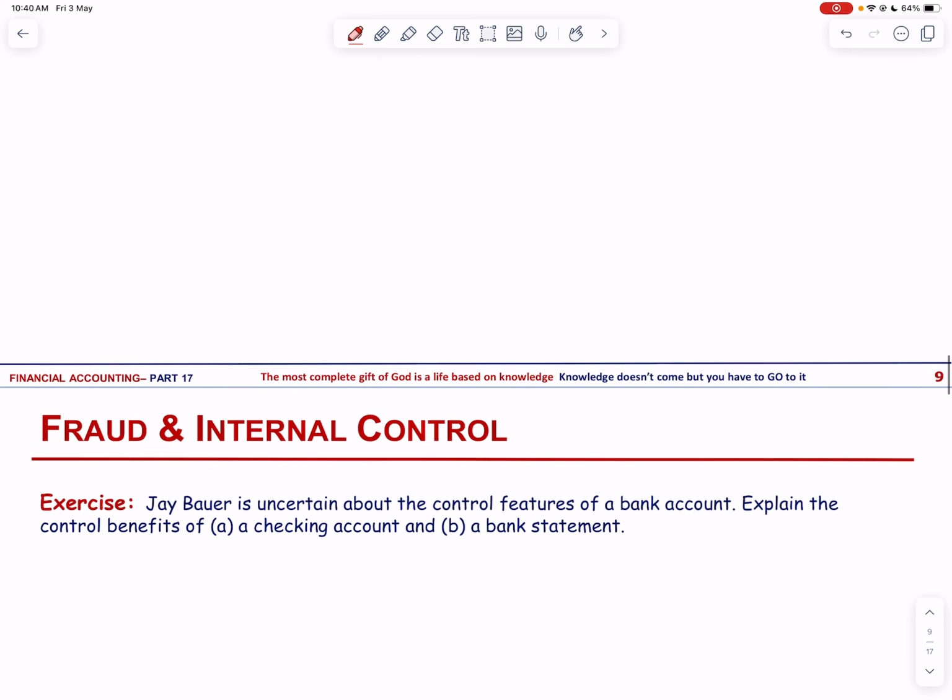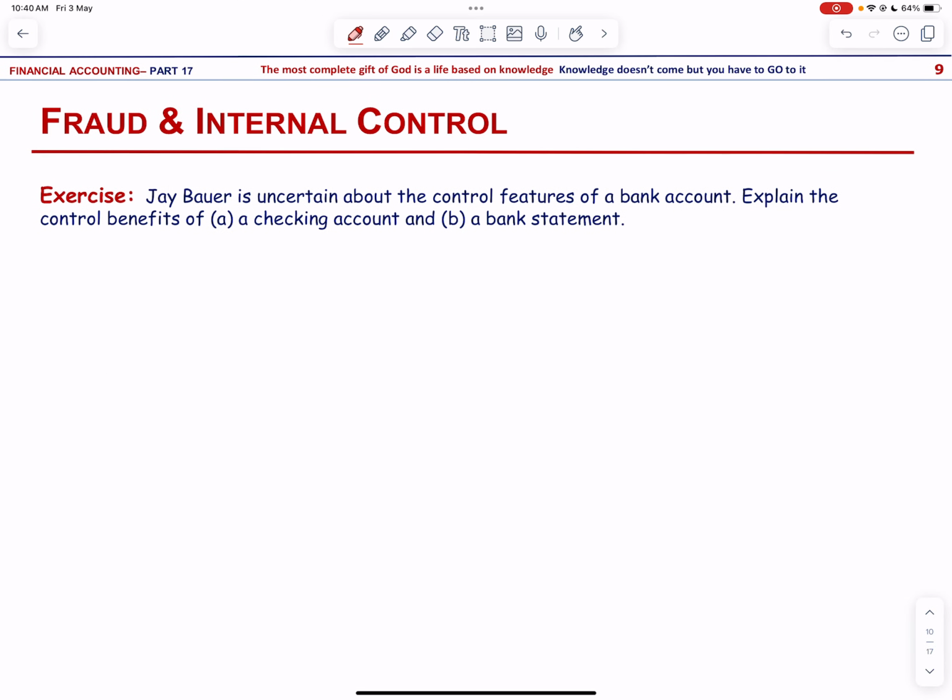Let us move on to the next exercise. Bauer is uncertain about the control features of a bank account. Explain the control benefits of a checking account and a bank statement. So, the use of a checking account minimizes the amount of currency that must be kept on hand. Therefore, cash is safeguarded by using the bank as a depository and clearing house for checks written and received.